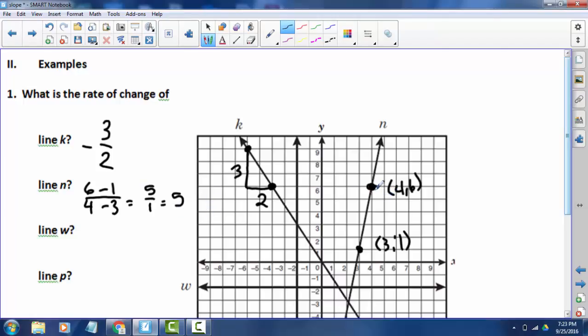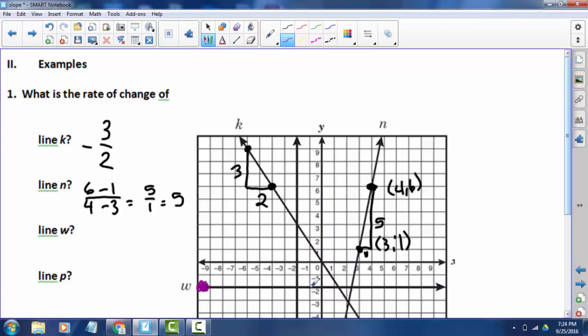Okay, let's see if it works out. Let's see, 1, 2, 3, 4, 5, and 1, 5 over 1, and it is a positive slope, so that's our answer. All right, let's look here at line W. Line W is a little bit difficult to see, but you can kind of find it because of the arrows here, right? Okay, so line W is going straight across.